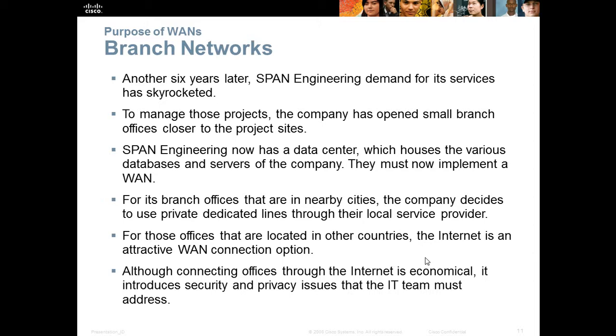For its branch offices that are in nearby cities, the company decides to use private dedicated lines through their local service provider. For those offices located in other countries, the internet is an attractive WAN connection option. Although connecting offices through the internet is economical, it introduces security and privacy issues that the IT team must address.